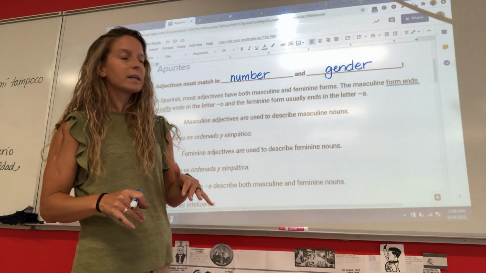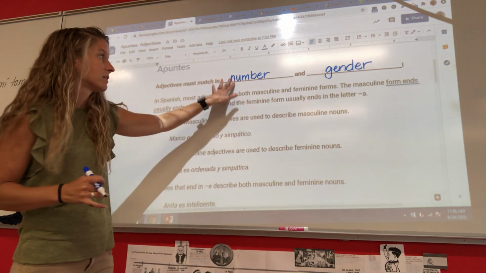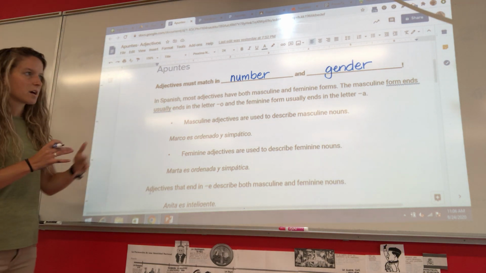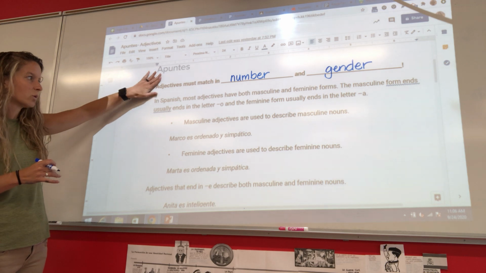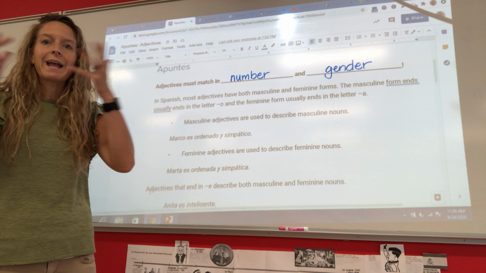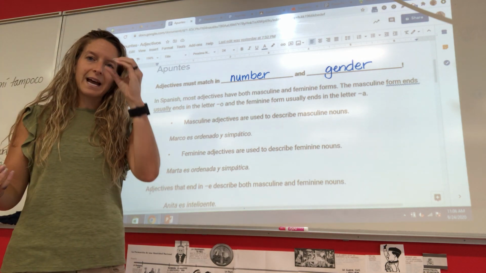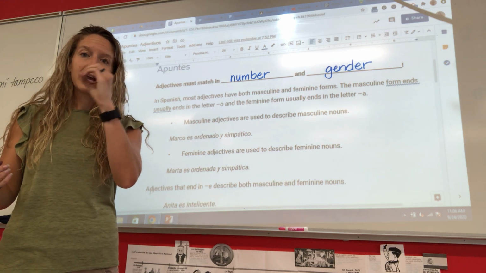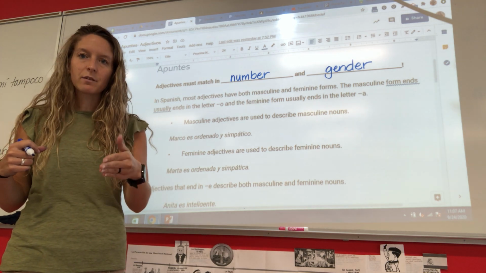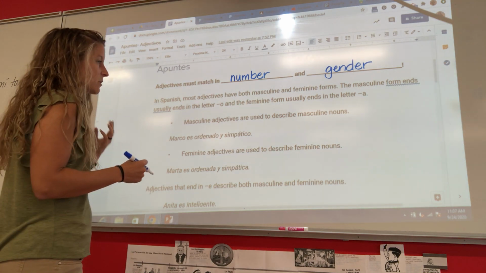In this chapter, we're really going to focus on the gender of our adjectives, but we're going to get our feet wet with the number as well, all right? So let's look at another explanation of these rules, but this is our main rule. In Spanish, most adjectives have a masculine form and a feminine form, which is why your vocab list looks weird when it has some adjectives with the O and then an A right beside it, right? It's because that adjective has a masculine form with the O and then the feminine form with the A, all right?